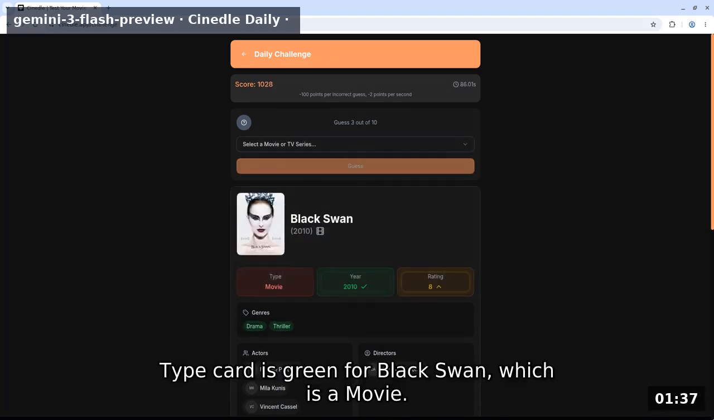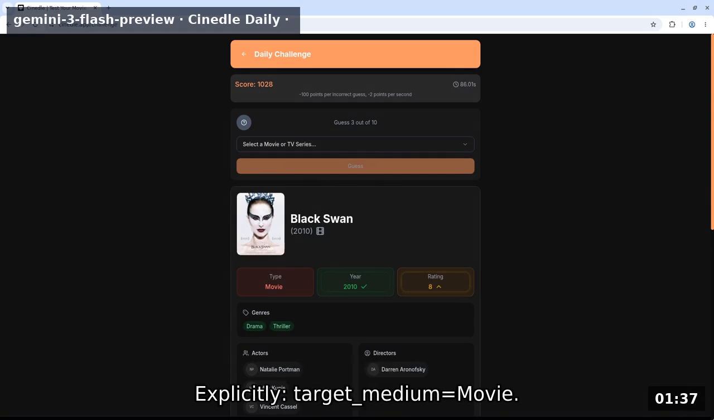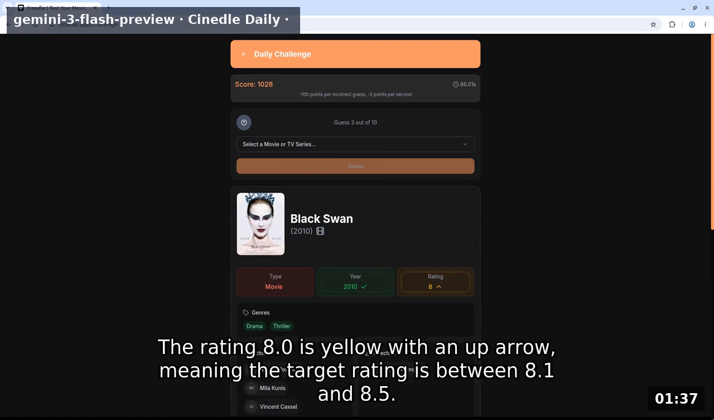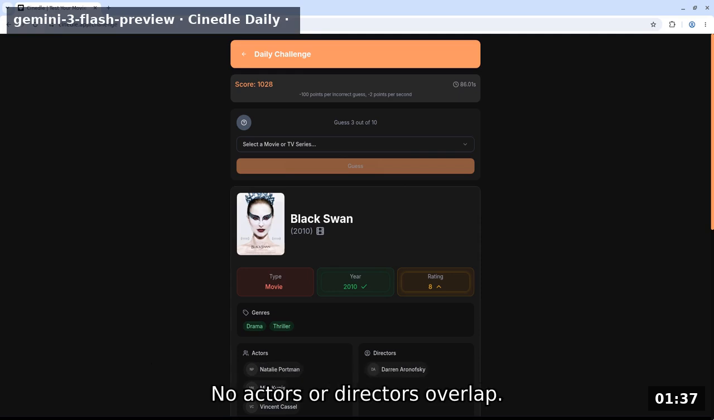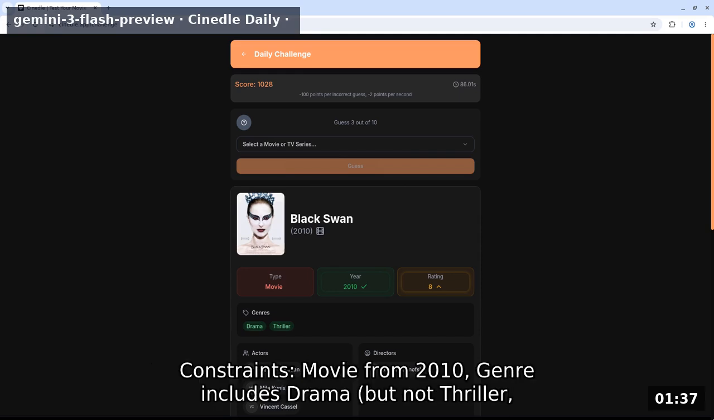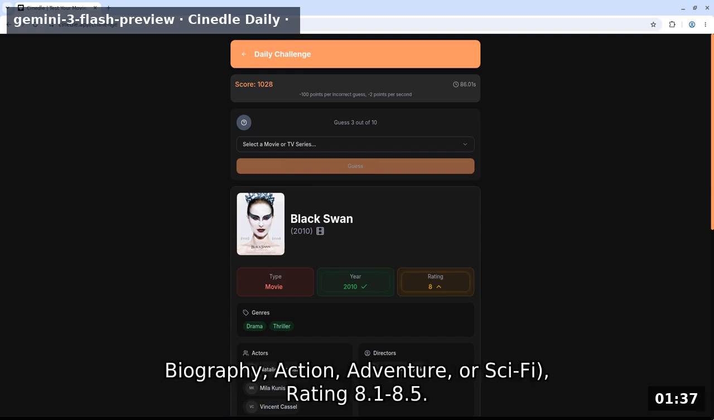Type card is green for Black Swan, which is a movie. Explicitly, target medium equals movie. The year 2010 is green, exact match. The rating 8.0 is yellow with an up arrow, meaning the target rating is between 8.1 and 8.5. The genre drama is a green overlap, while thriller is gray. No actors or directors overlap. Constraints: movie from 2010, genre includes drama but not thriller, biography, action, adventure, or sci-fi, rating 8.1-8.5.